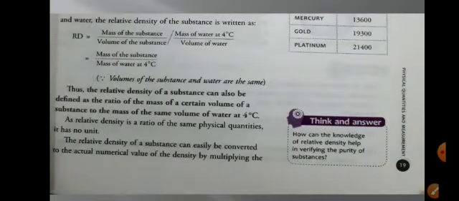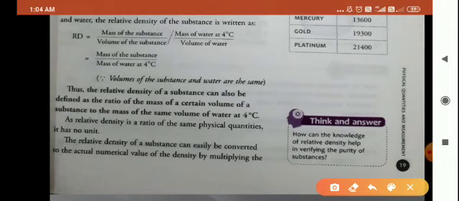Now, there is another definition for relative density. The relative density of a substance can also be defined as the ratio of the mass of a certain volume of a substance to the mass of the same volume of water at 4 degrees Celsius. This second definition of relative density is in terms of mass. Now how have we got this formula?